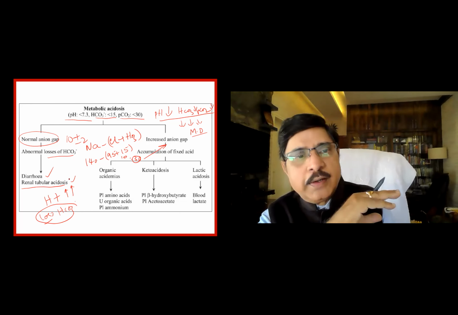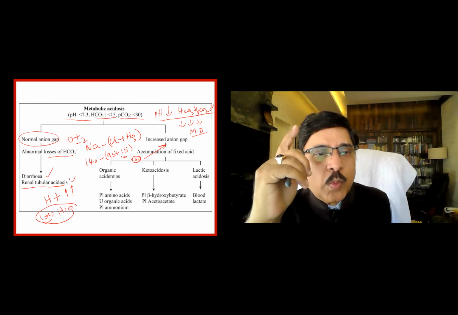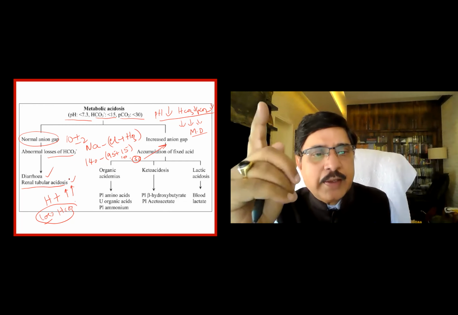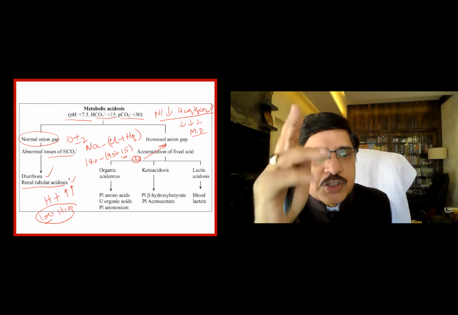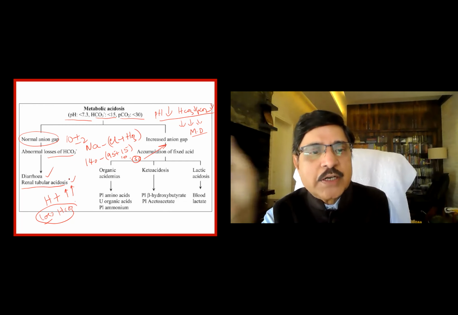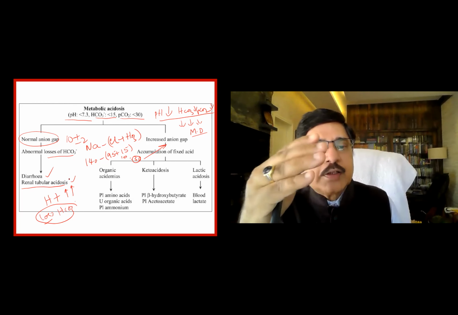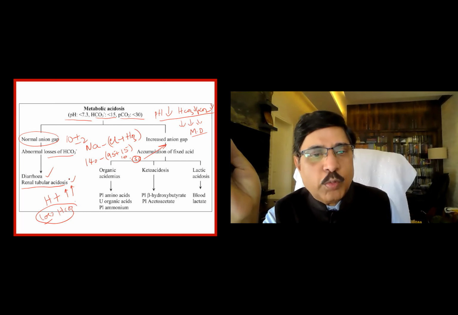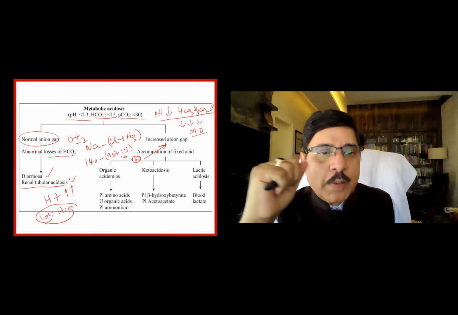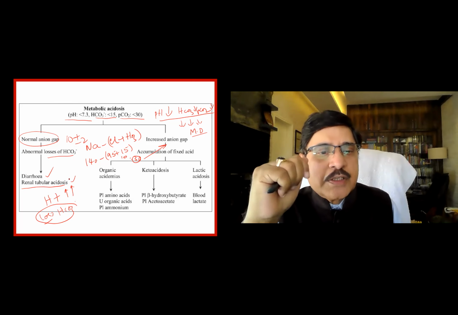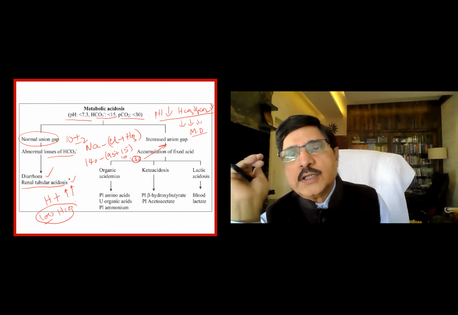But remember here, non-anion gap acidosis has two important causes. One, GI loss in the form of diarrhea. Two, either type of renal tubular acidosis. In the first one, it is the bicarbonate that is wasted in the diarrhea fluid. In the second one, it is failure of the acid ion secretion into the tubular lumen, so much so that the bicarbonate is not captured and reabsorbed into the circulation. This is a failure of the acid secretion, which results in renal tubular acidosis.